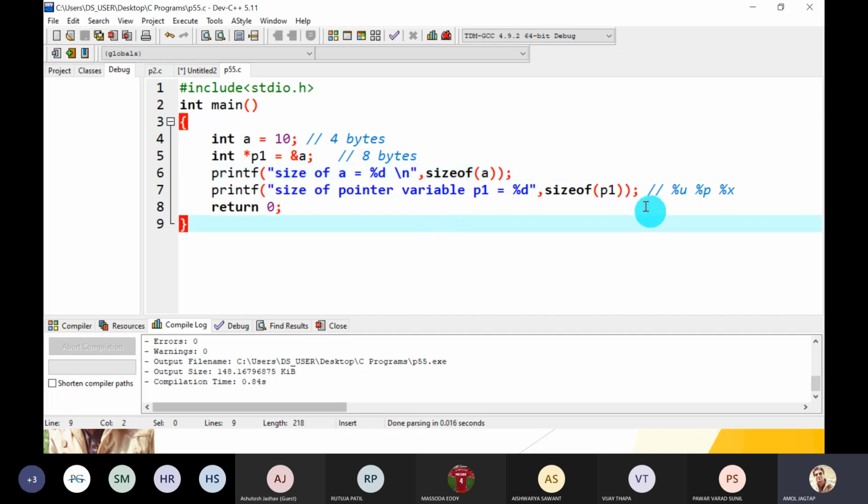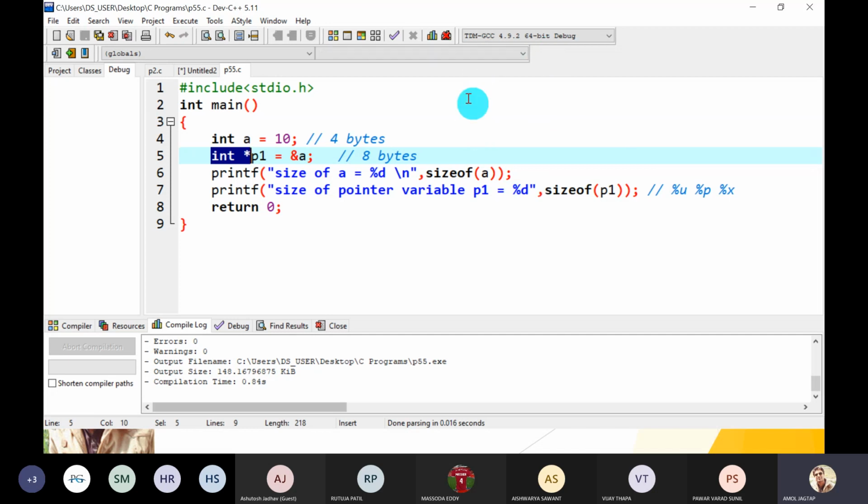And how many bytes are required for a pointer type of variable? int pointer P1 is an int pointer type of variable, so it requires 8 bytes in a 64-bit GCC compiler, as per the ANSI standards. So sizeof P1 gives you 8 bytes.